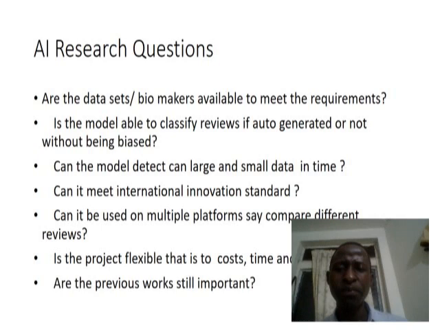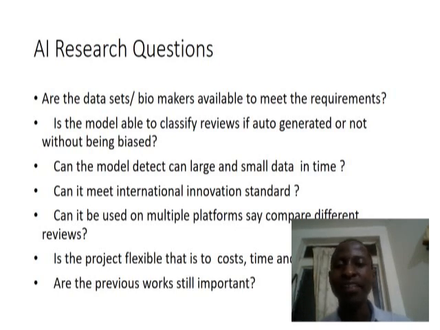Are the data sets or biomarkers or markers available to meet requirements? For example, the Amazon data sets that we shall use. Is the model able to classify reviews as auto-generated or not, human or software? Can the model detect large data or small data in time when we come to big data? Can it meet international innovation standards? Remember, we work under standards.